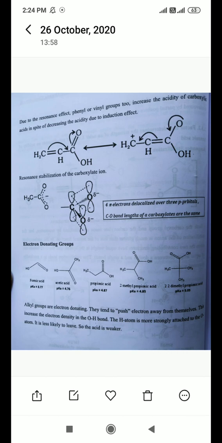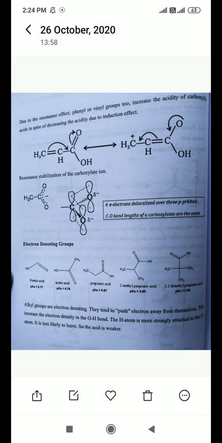So the acidity of benzoic acid increases. Due to the negative inductive effect, the acidity of aromatic acid increases.